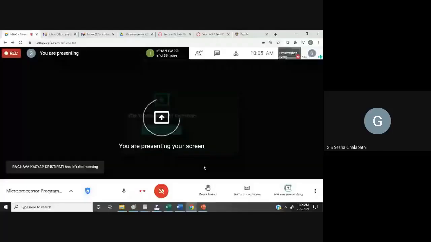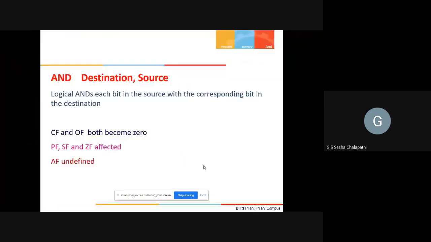Right. Okay. So the AND instruction: AND destination comma source. This is the syntax. The destination, same as we have in MOV, will be first and then the source next. So basically, it will logically AND each bit of the source with the corresponding bit of the destination.